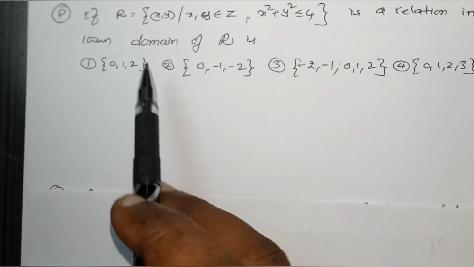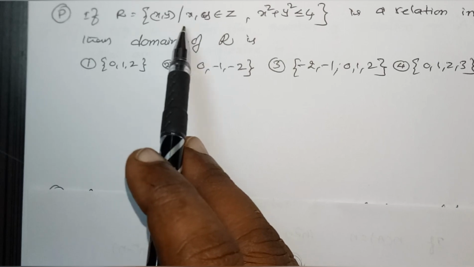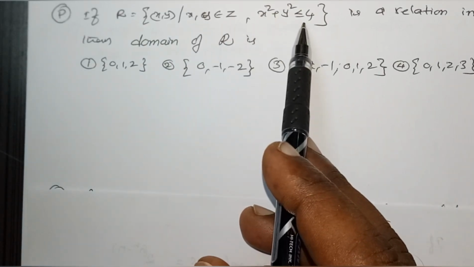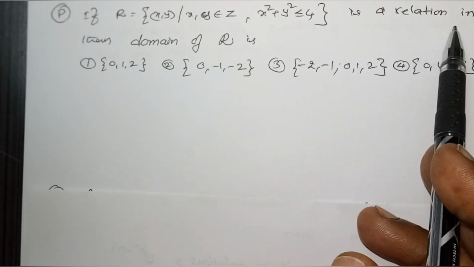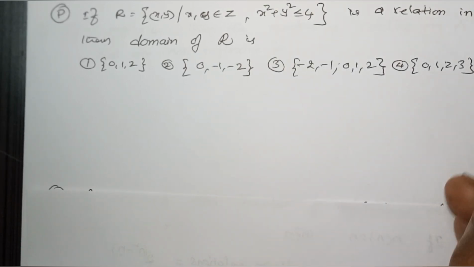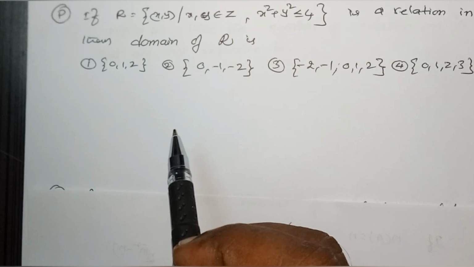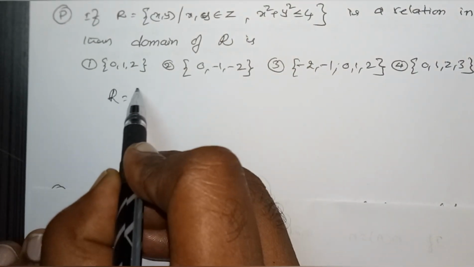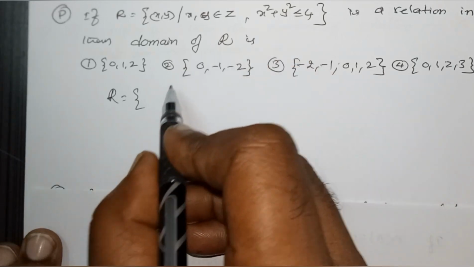Next question. If R = {(x, y) : x, y belong to Z, x² + y² ≤ 4} is a relation in Z, where Z is the set of integers, then the domain of R is. So can we write the values of x, y in Z?